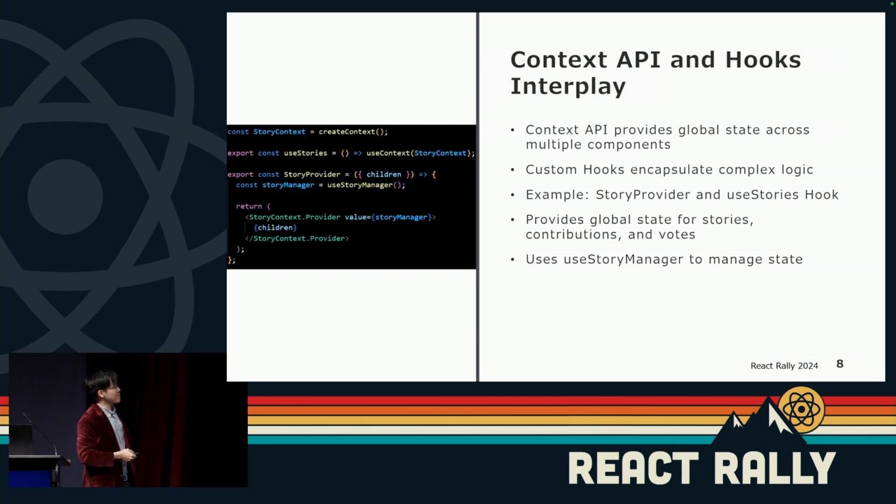So here's an example of how it's being incorporated in this case solution. Pretty much having a story provider and a use stories hook. We want to provide the global state for stories, contributions, and votes, which you can see over here. We're appropriately having a story context provider, setting the value to story manager, and returning the children properly. So we're using this to keep track of how use stories is, and feeding that with use context so that we're able to manage the state. Essentially, we use Story Manager to manage the state from there.